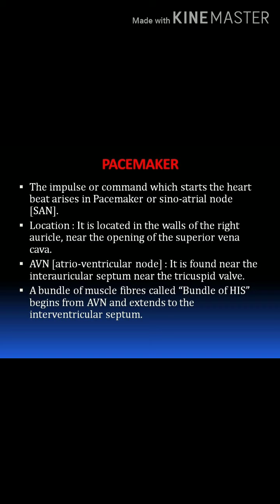This pacemaker is located in the wall of the right auricle near the opening of the superior vena cava. Its main function is that the impulse or command of the heartbeat arises in the pacemaker.